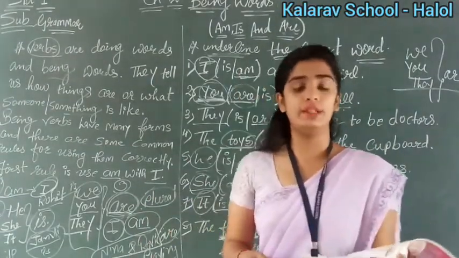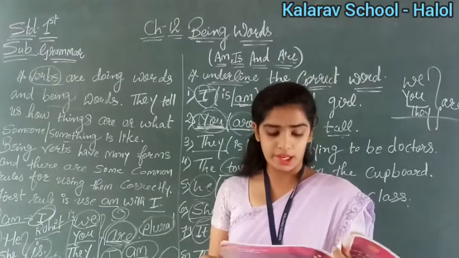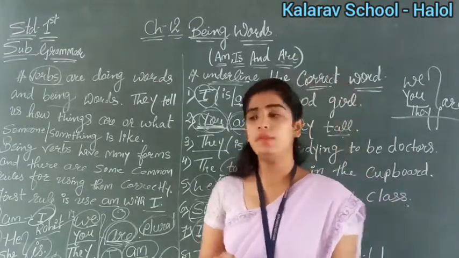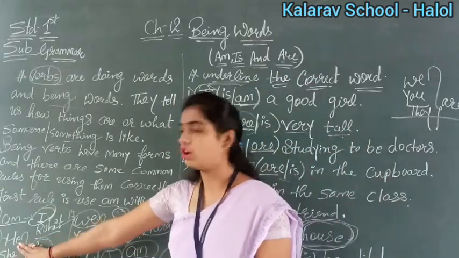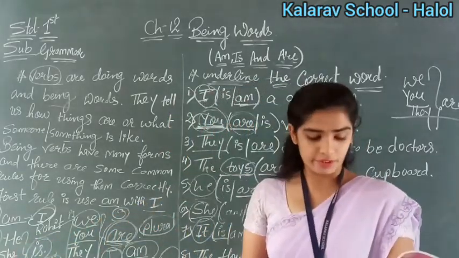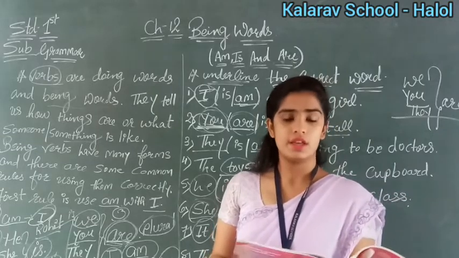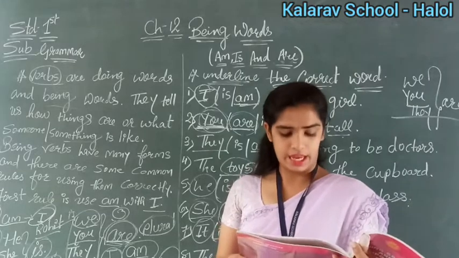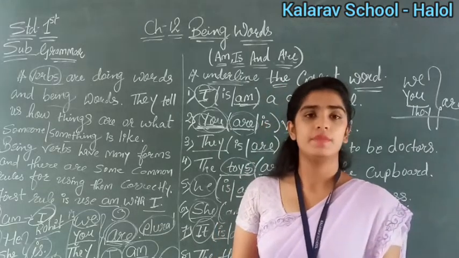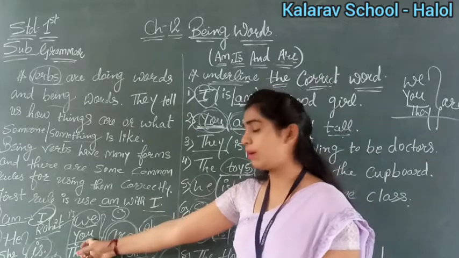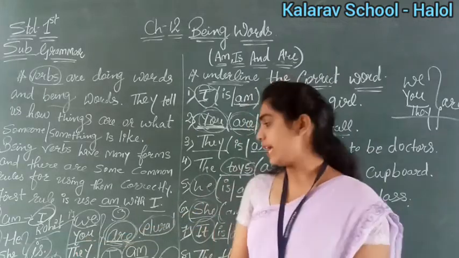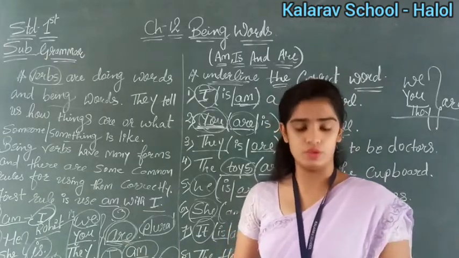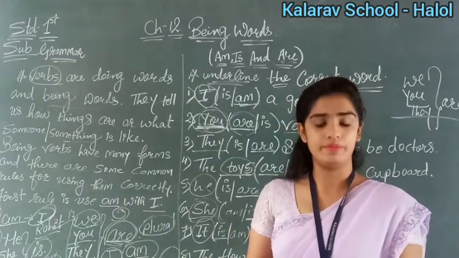See in your book number 9. He in the bracket is or am sleeping in his bed. Now he means again here singular, right? We are talking about one boy only. So what will our answer be? He is. Okay. Now see number 10. You in the bracket am or are looking happy. So what are we using with you? Come on, tell me children. Yes, very good. We are using are. Understand why? Because it is plural. So you are looking happy.